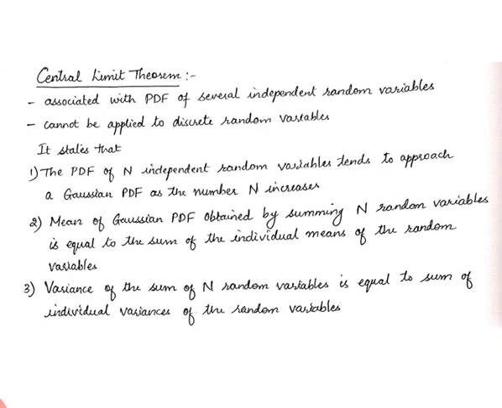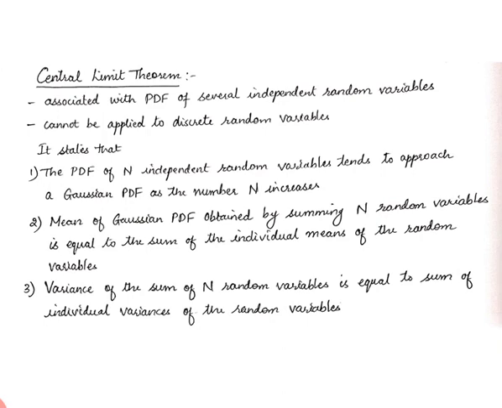The first part is that the probability density function of n number of independent continuous random variables tends to approach a Gaussian sort of probability density function if n is very large. That is, as n increases, whatever probability density function shape it had, if n is large, then it automatically tends to approach a Gaussian curve,